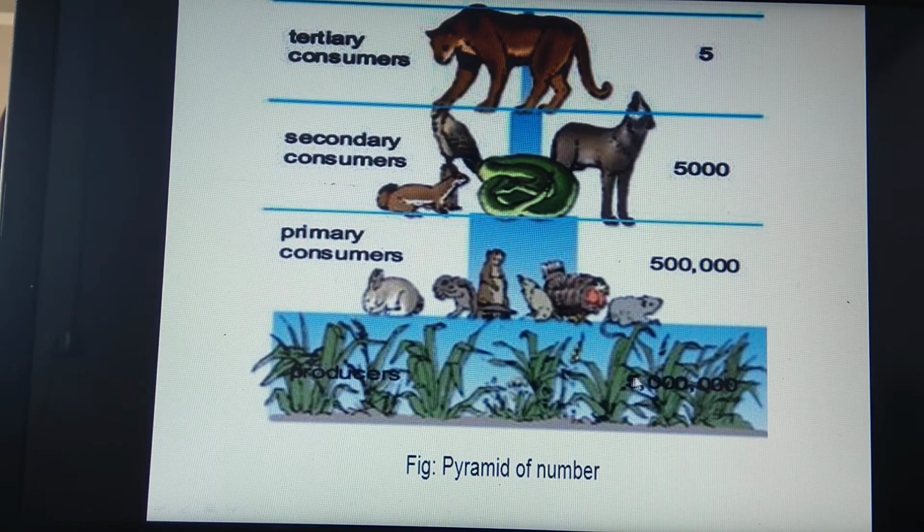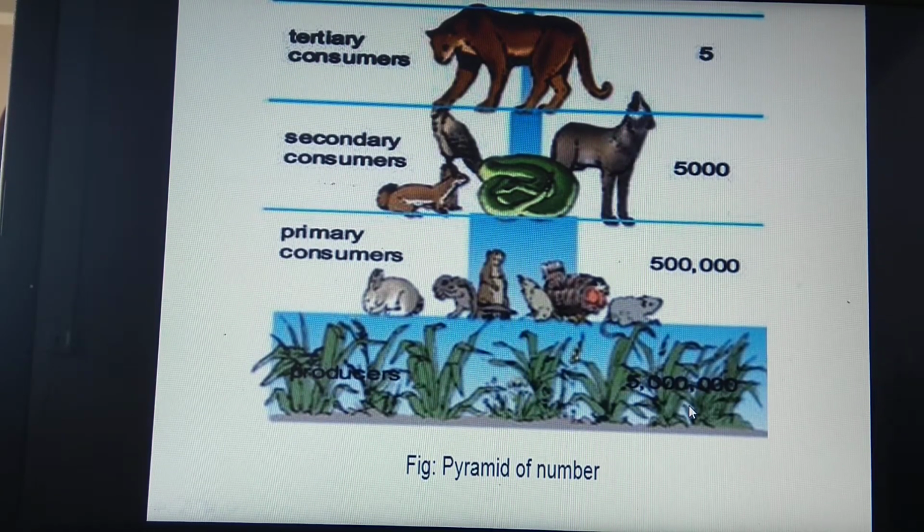Here it is given that 5 crore producers are present, 5 lakh primary consumers, 5,000 secondary consumers and only 5 tertiary consumers. That means the number goes on reducing, and that's why this pyramid-like structure is formed. This is the pyramid of number.